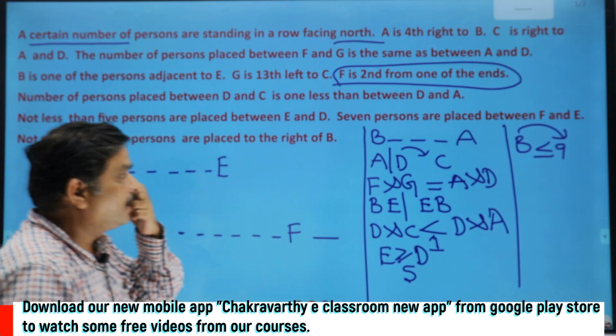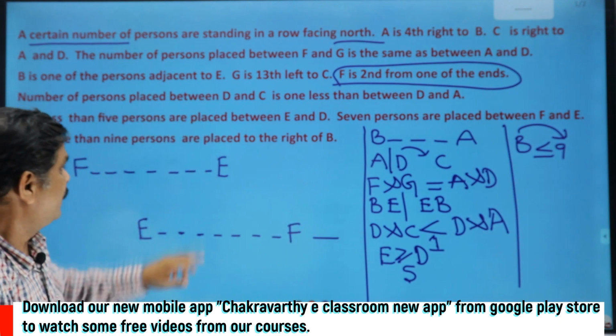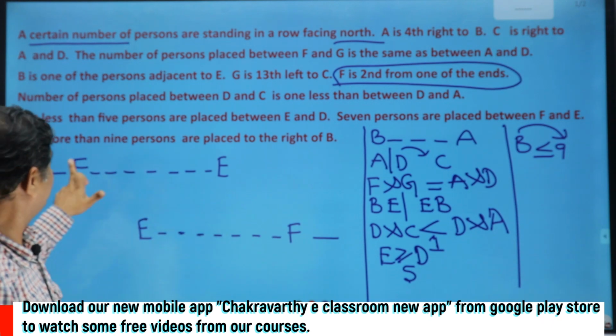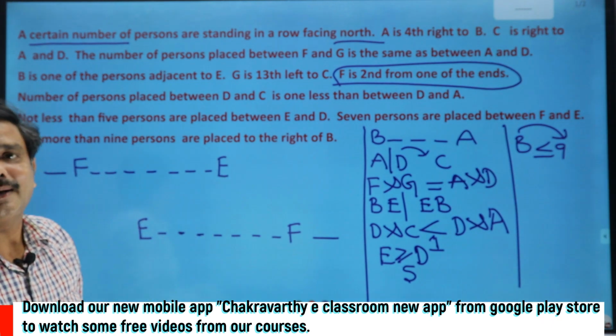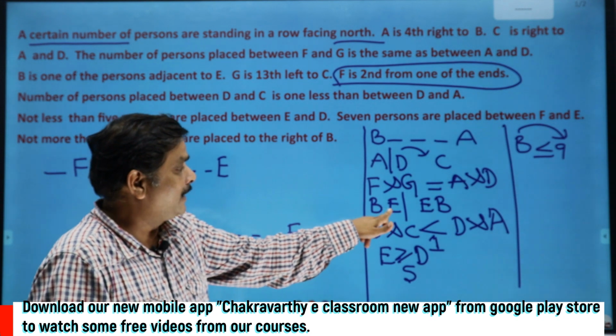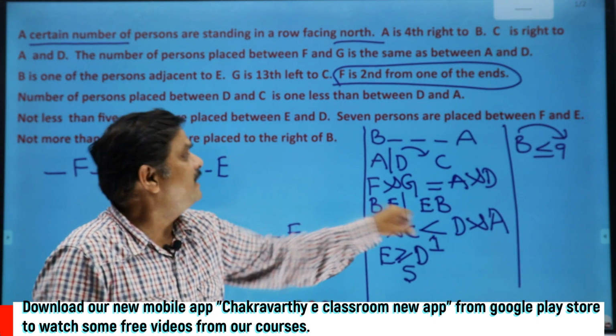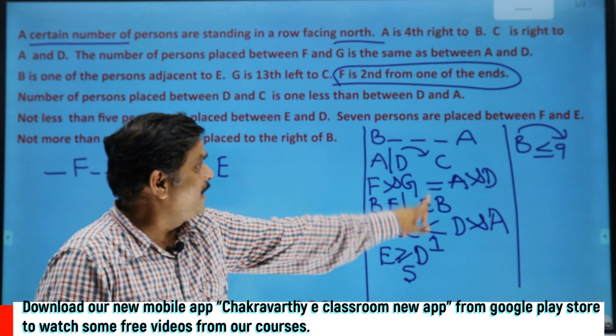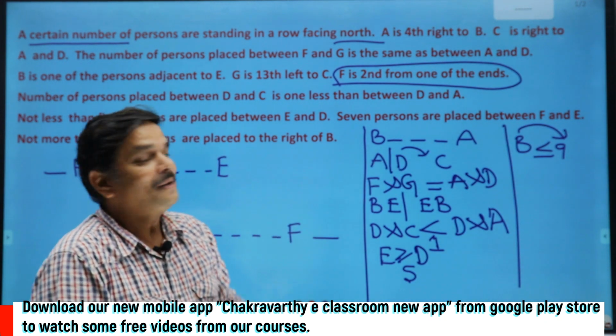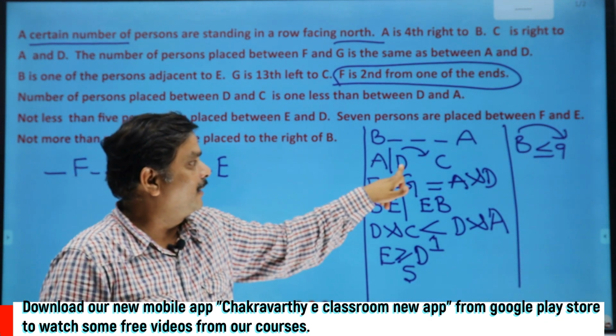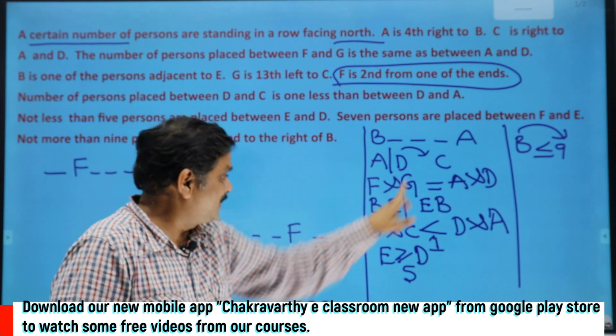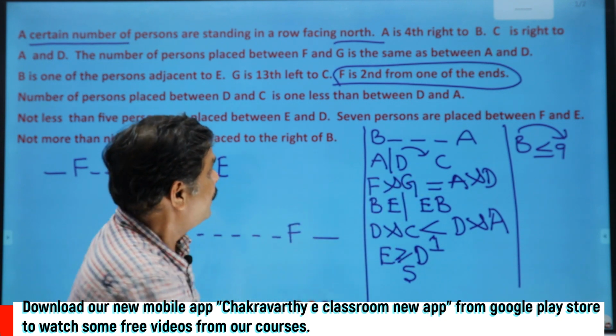See students, if you think a little carefully, they have given confirmed places of F and E. There is no doubt about that. Now here, based on E, I can find out B's position. Based on B, I can find out A's position. Based on A, I can find out C and D. And based on C, I can find out G's information.